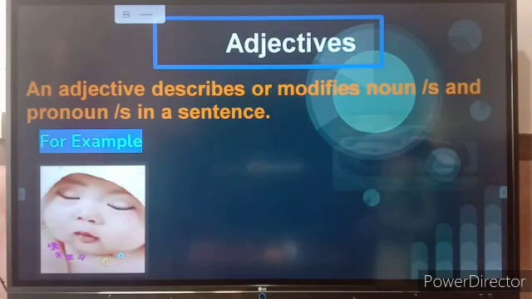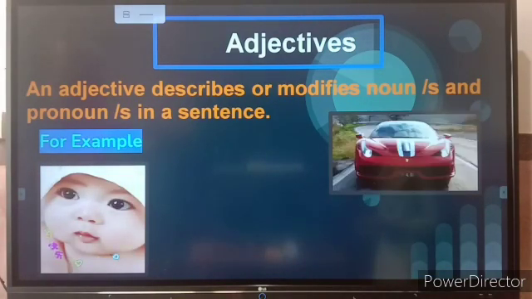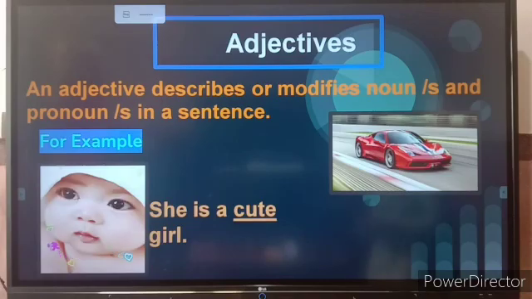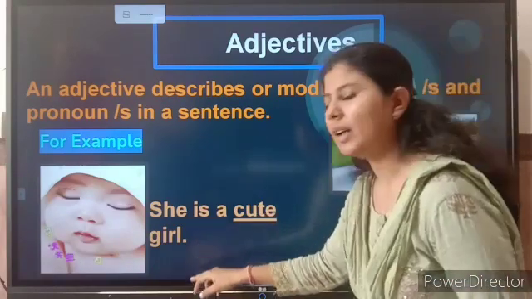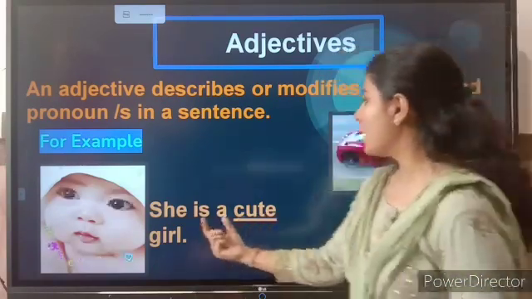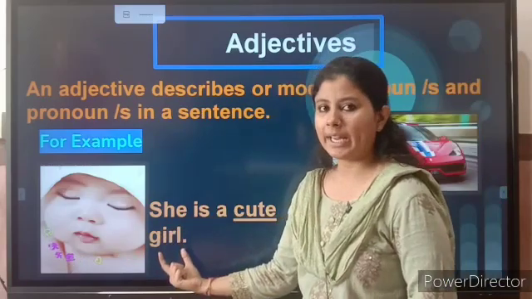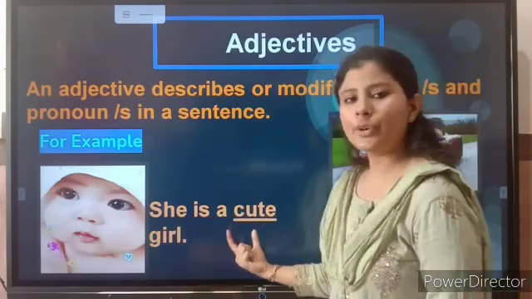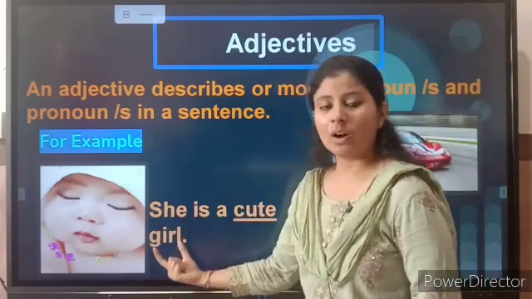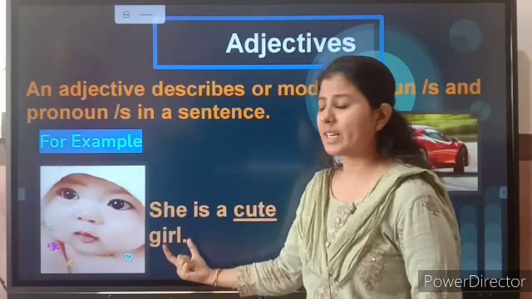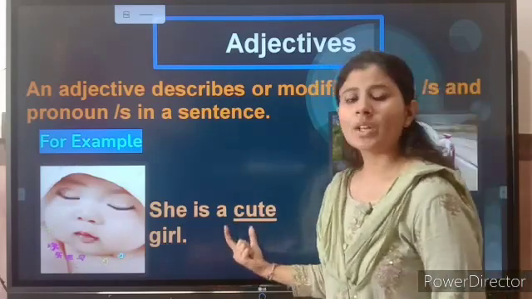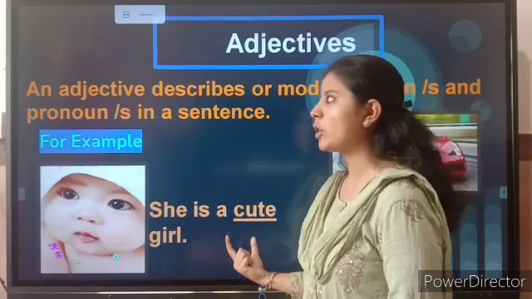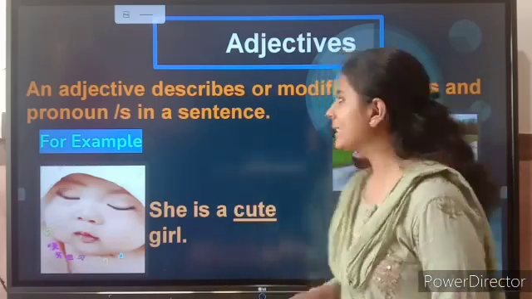You can see that this baby is so cute, isn't it? So she is a cute girl. So here girl is described with the word cute. Girl is a noun and this noun is described with the word cute. So cute will be called an adjective, right?